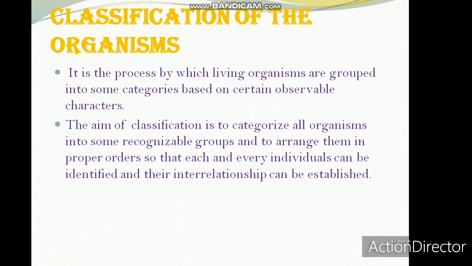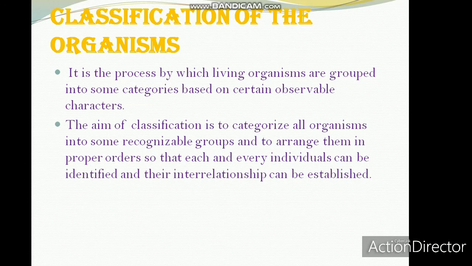And the main thing is, what will be the aim of classification? The aim of classification is to categorize all organisms into some recognizable groups and to arrange them in proper order so that each and every individual can be identified and their interrelationship can be established. So what's the meaning of all this?